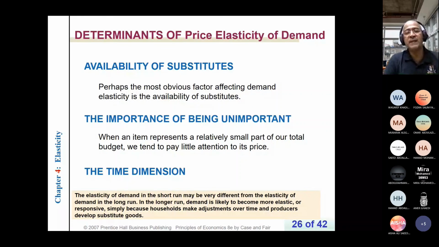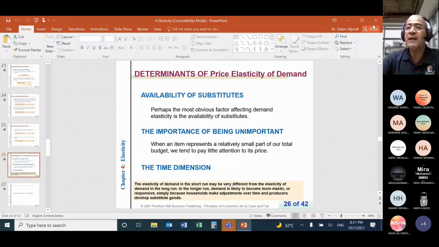So demand tends to be more elastic in the longer run because households or customers can make adjustment to adjust their situation to expensive items. So let me, so we reach to